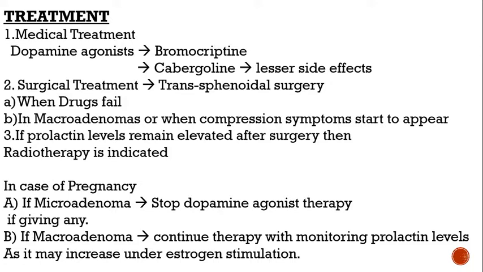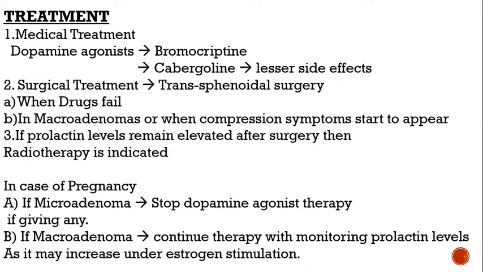Then comes the surgical treatment. If you cannot treat the patient with medical treatment, if there is a failure, and if the patient develops pressure symptoms, then you have to go for surgery, in which you do transsphenoidal surgery. You approach through the nose and the sphenoidal sinus, and you remove the pituitary tumor.